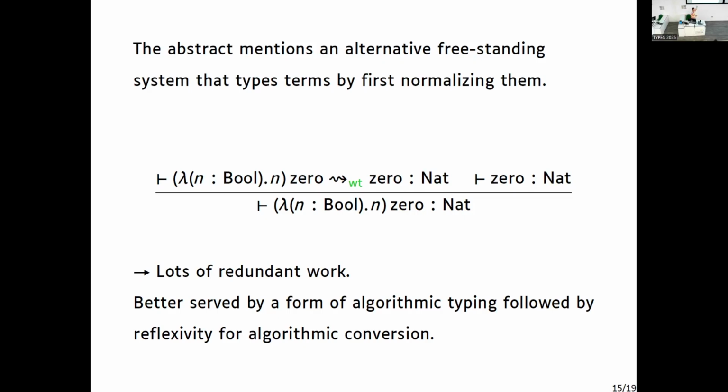So I dropped my weird system and instead tried to focus on the algorithmic versions. And you would need to disentangle it with the declarative system that's more nasty.